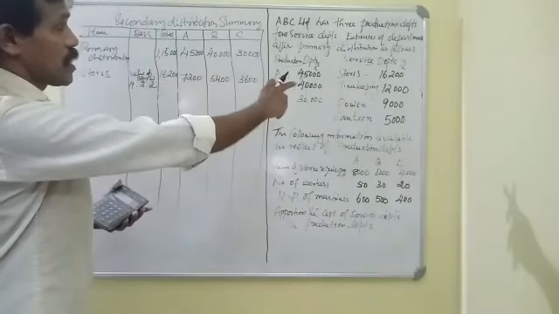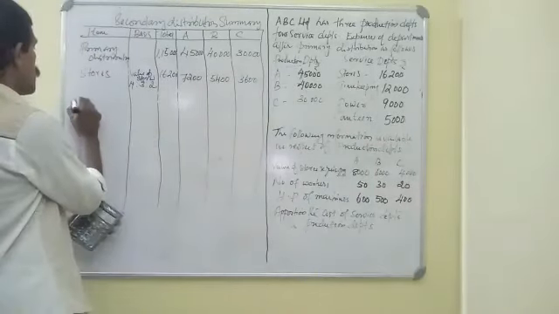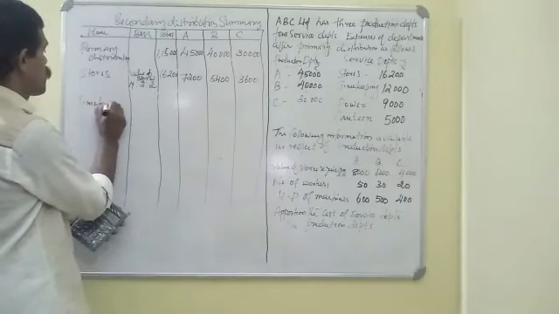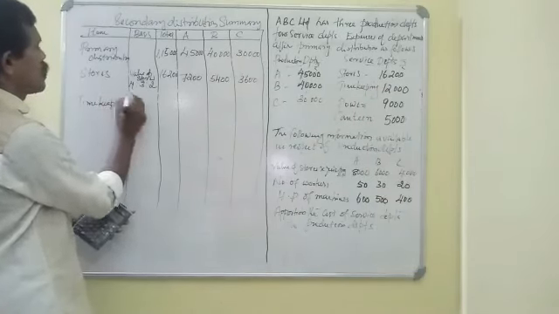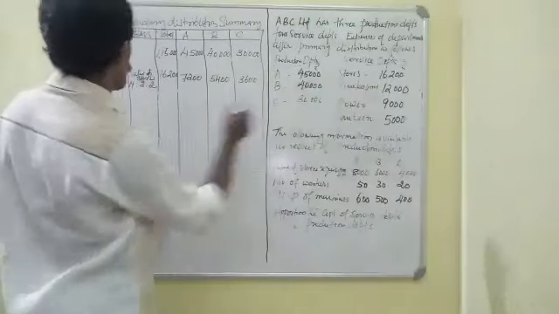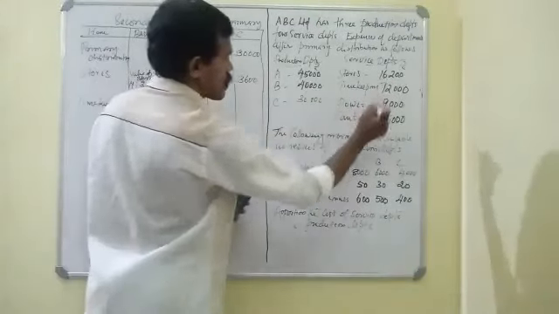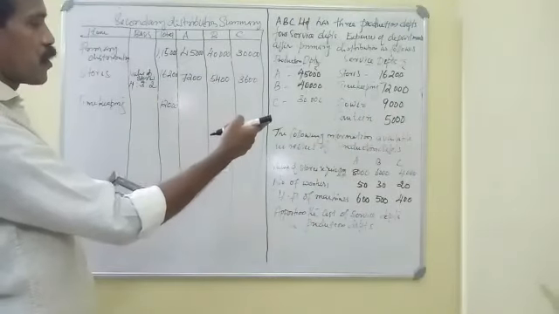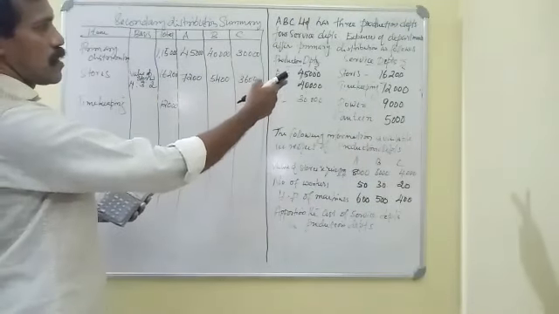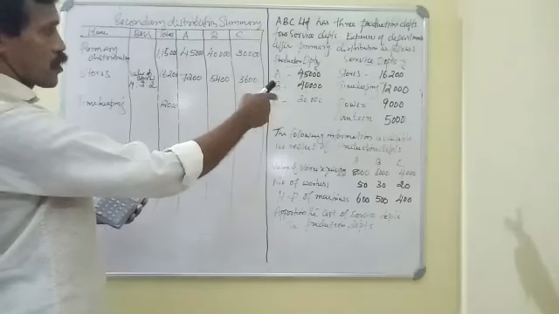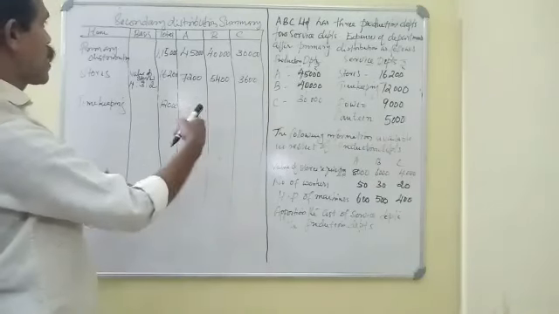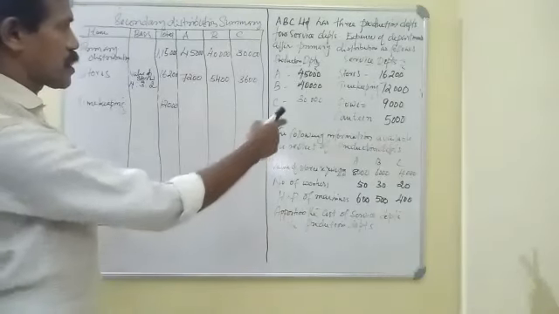Then the next service department, timekeeping. Timekeeping amount 12,000. Then we distribute this 12,000 of service department overhead cost among these production departments.